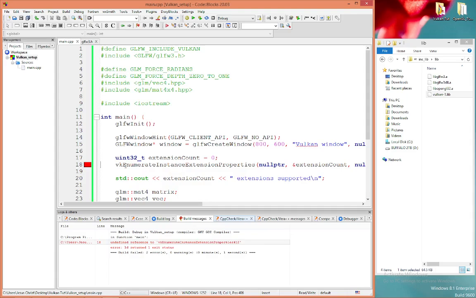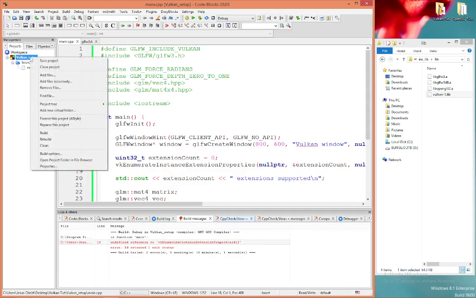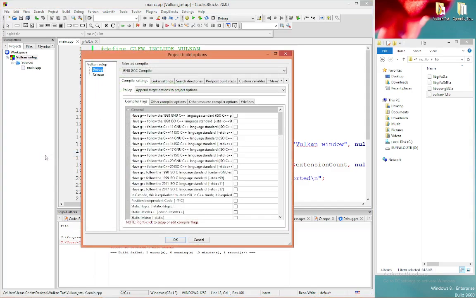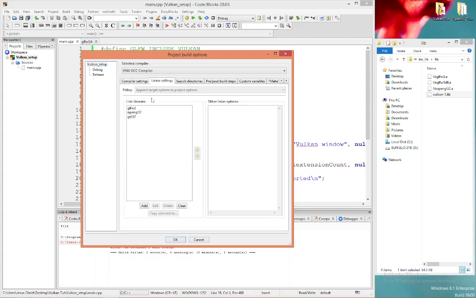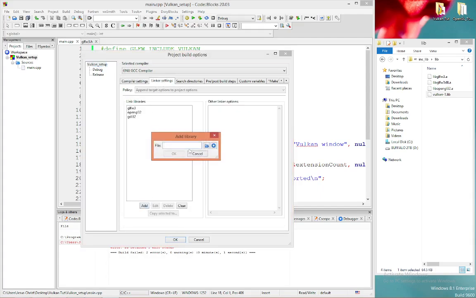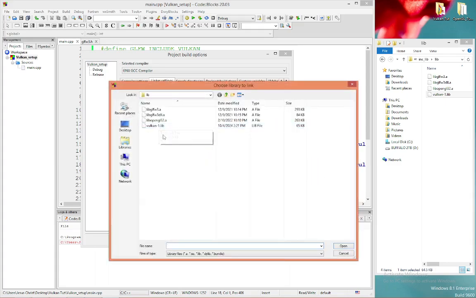It's still not detecting it, so what we need to do is go into our build options, and we need to go to Vulkan setup, linker settings, add. It's going to take us to our library folder, and you want to highlight all these. All these things right here are showing up in here now. So you want to highlight all these.